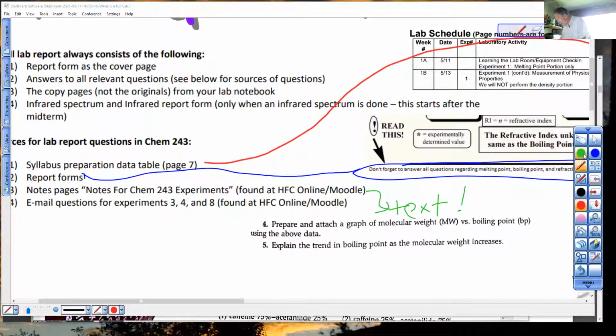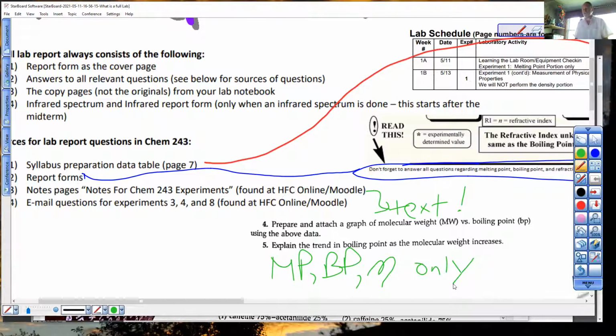Put it with the green stuff. MP stands for melting point. BP stands for boiling point. Scripted N is eta, a Greek letter. It stands for refractive index. Those are the only things we're doing in experiment 1. So please don't answer all the questions, just those related to melting point, boiling point, and refractive index. Thank you.